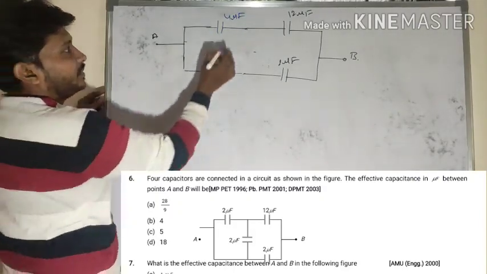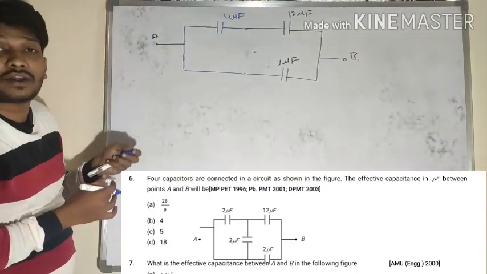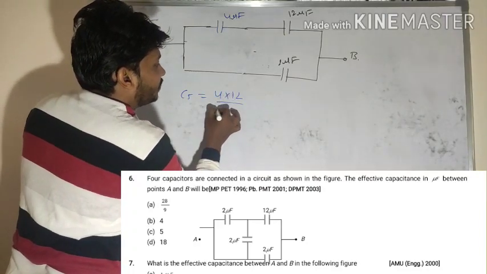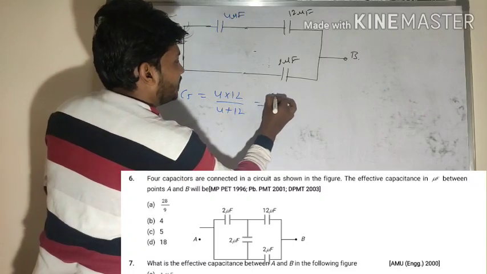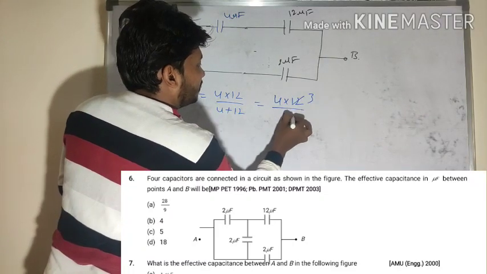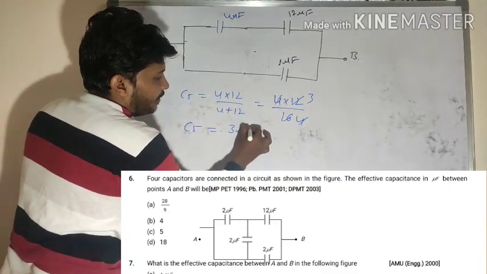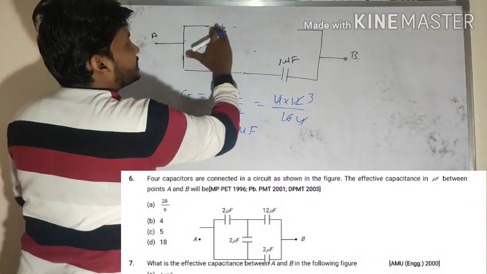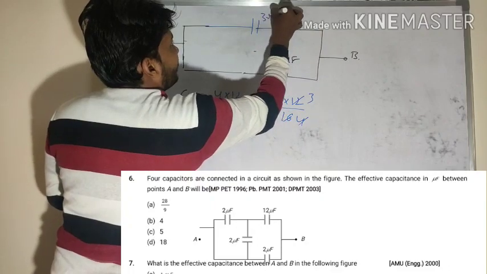If it is 4, what is the nature of combination between these two? 4 microfarad and 12 microfarad are in series combination. 4 into 12 divided by 4 plus 12. So what's the answer here? 4 into 12 divided by 16, so C of S is equal to what? 3 microfarad. Instead of these two, shall I take it as a single capacitance here? Its value is 3 microfarad.